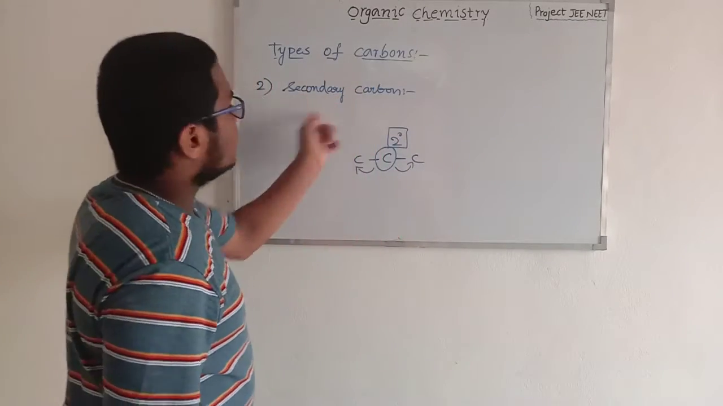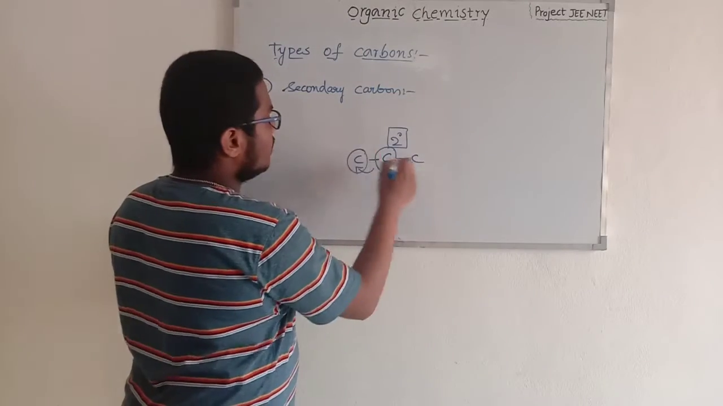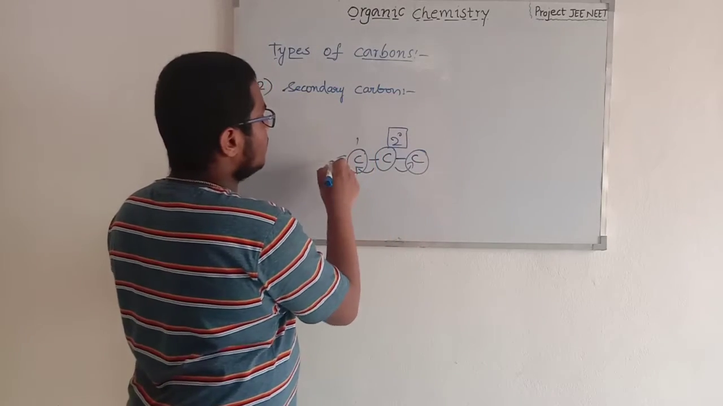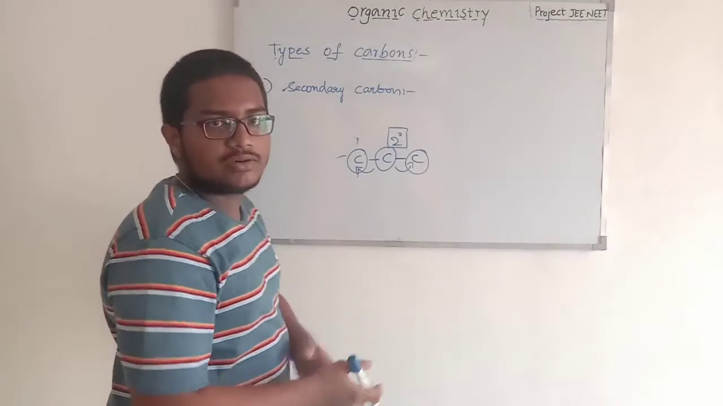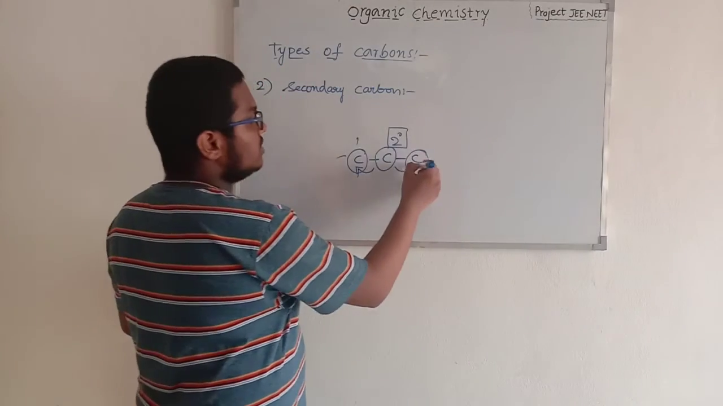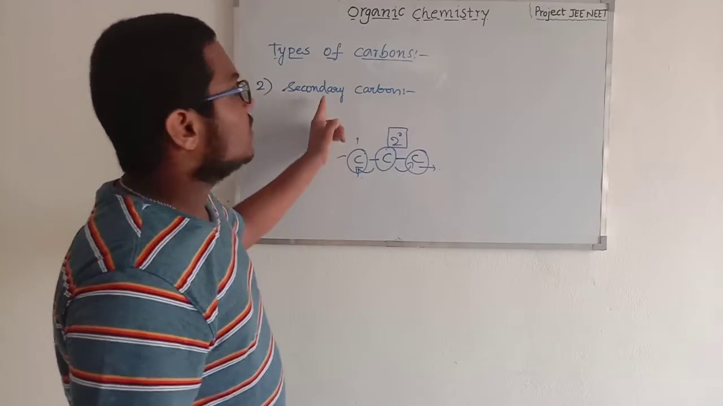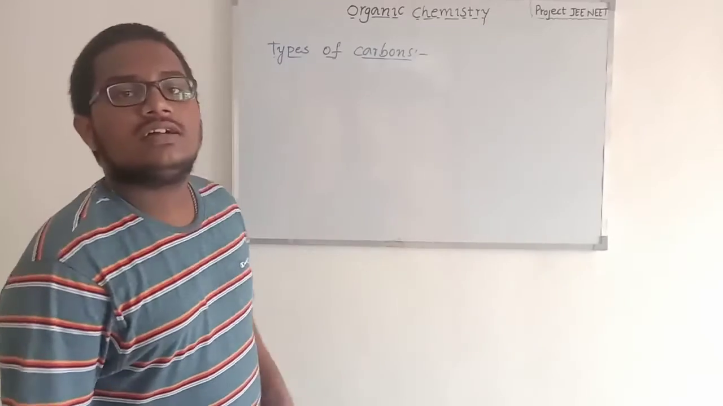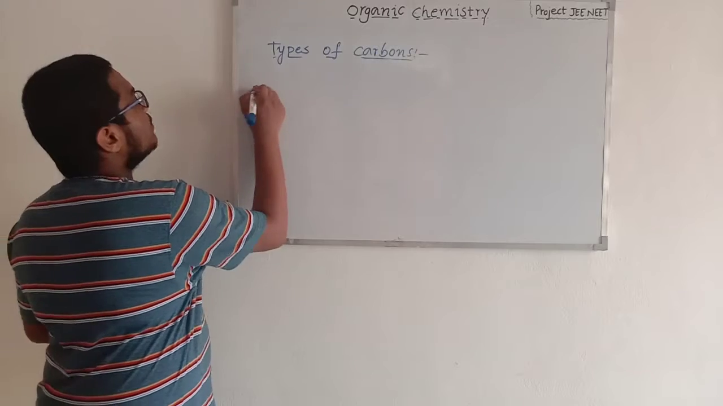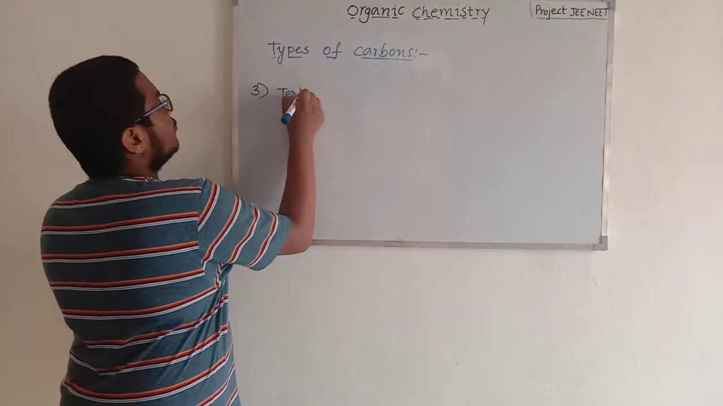That means secondary carbon. So these carbons are bonded with other elements like hydrogens or nitrogen or something else. So these carbons are primary carbons, and this middle carbon is a secondary carbon. Let's discuss the third type of carbon, which is tertiary carbon.